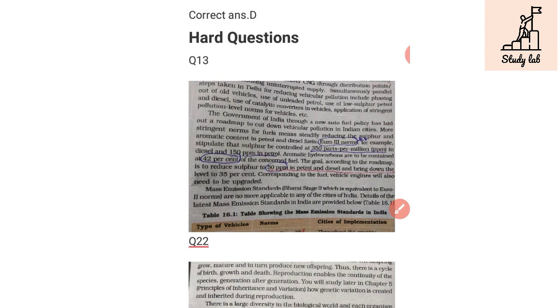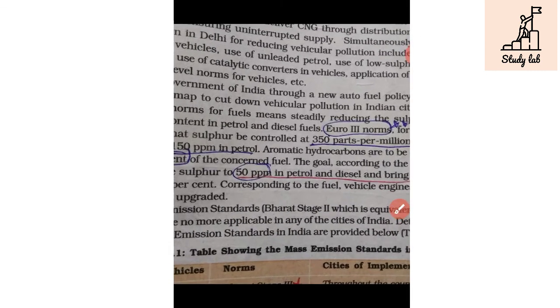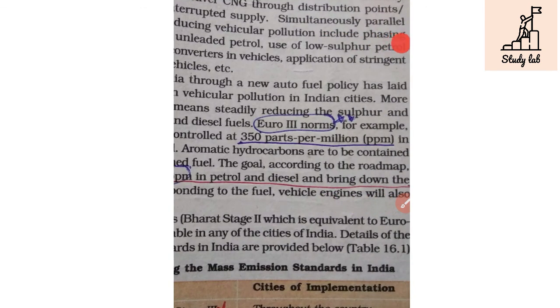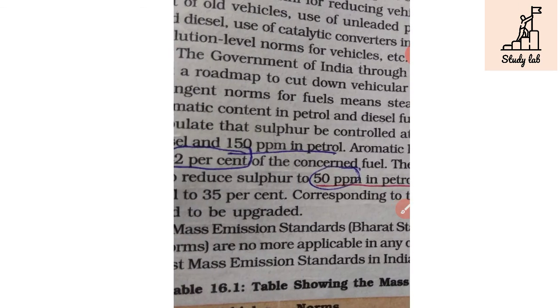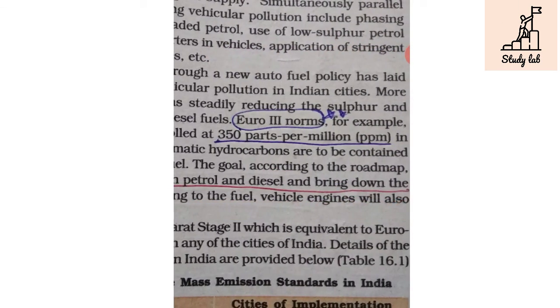The first question is question number 13. In question number 13, they have given this paragraph and this question. It is about the Euro 3 norm. The important thing in the Euro 3 norm is that the sulfur content in petrol is 150 ppm, and the sulfur content in diesel is 350 ppm.